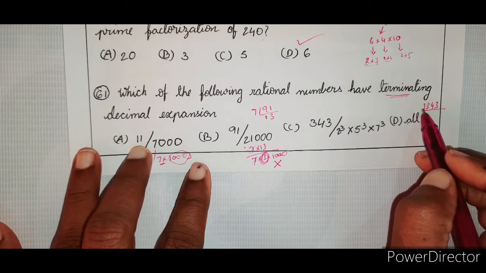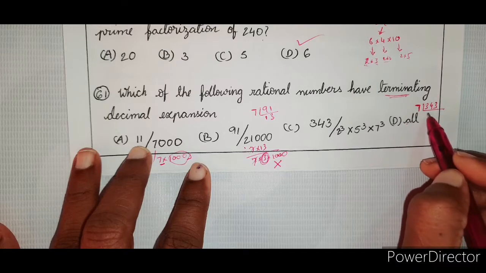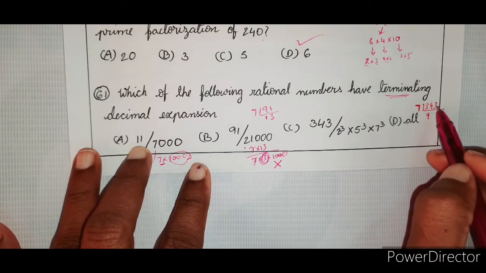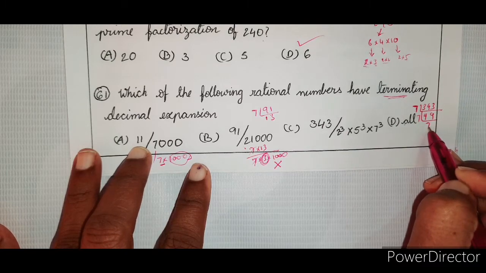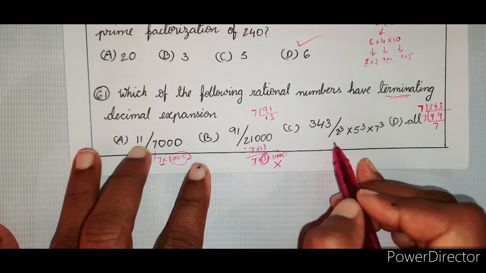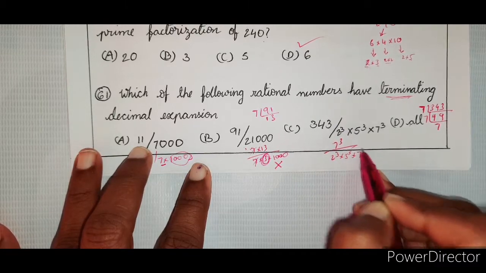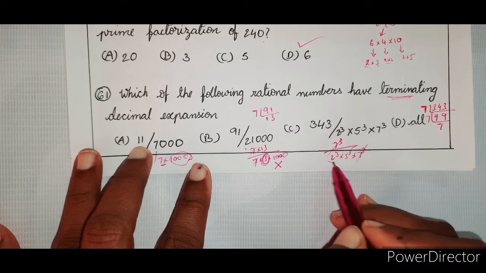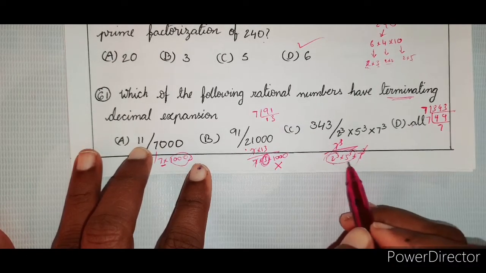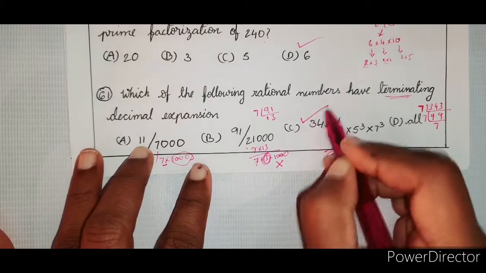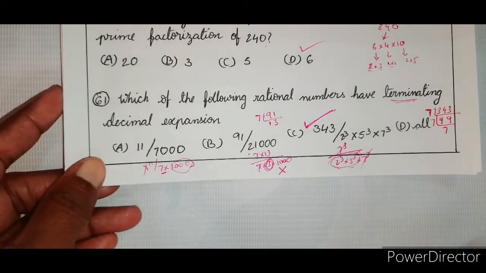Will 7 go? 7 4s are 28, 7 9s are 63, 7 7s are 49. Okay. So this is 7 cube by 2 cube into 5 cube into 7 cube. 7 cube got cancelled. So now in the denominator you are left with factors 2 and 5 only. So therefore this is terminating. Clear? Let's see the next one.